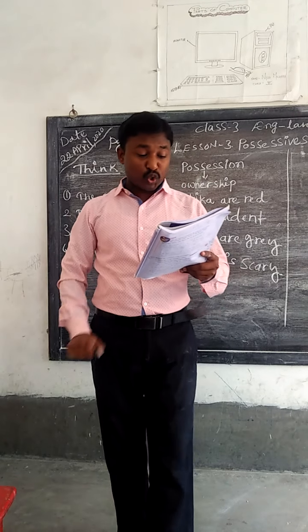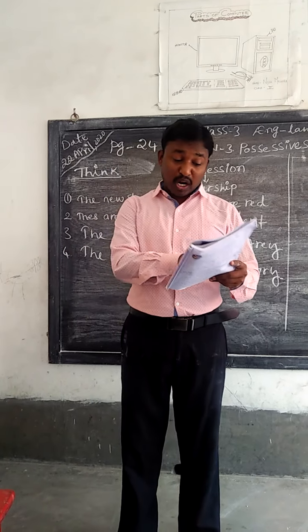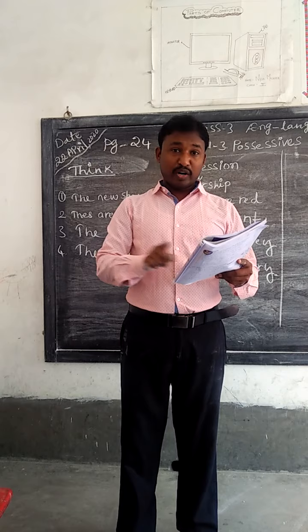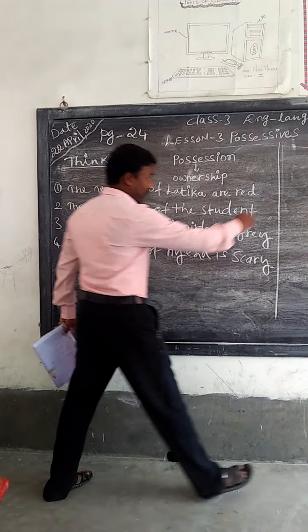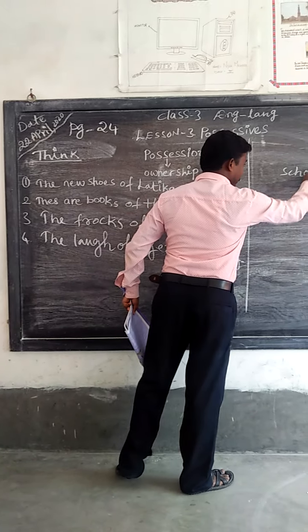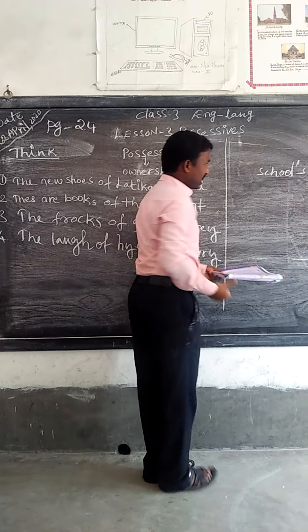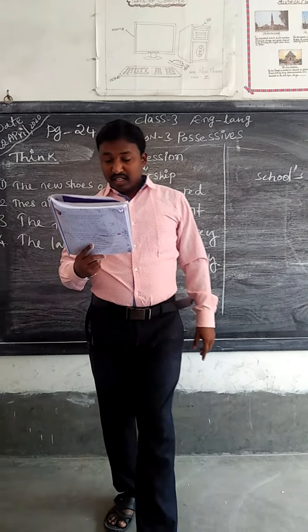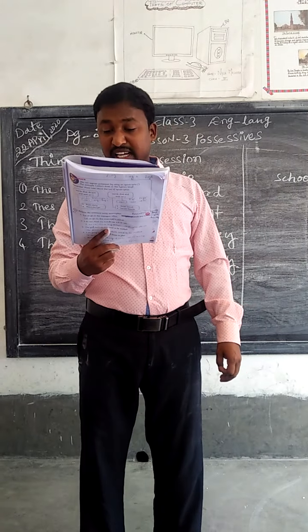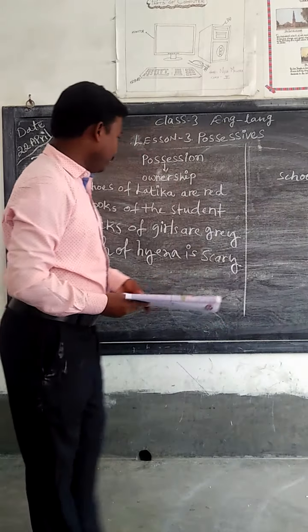Now you see school. The school is only one, singular, it is not plural form. They have given school with an apostrophe, so singular form. The emblem of the school is white, yellow and royal blue.